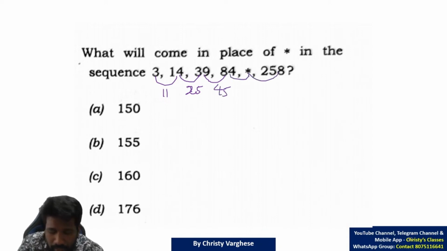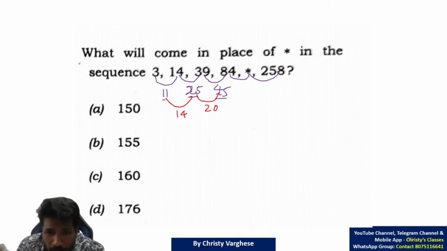This one and this one, there is a missing term. We cannot write it. But 11, 25, 45 is not any pattern. But if you take the difference of 11, 25, 45, you can get a pattern. This is 14 difference, this is 20 difference. I agree that they should have given one more pair so that we can easily identify the sequence. But here only 2 pairs are there. So you have to trial and error whether it is a 3-tier sequence. That way only you can find it.